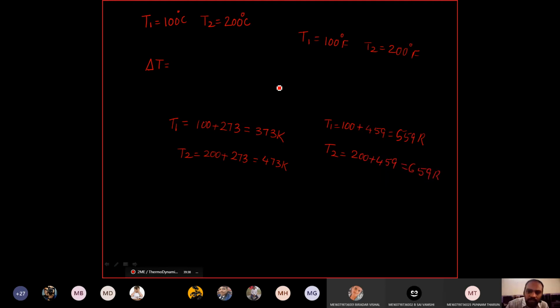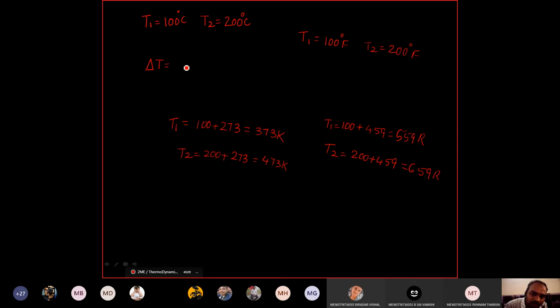Now, my doubt is, if I want to find the difference of temperature, can I do it directly in the centigrade system, or should I convert to the Kelvin system? If you remember the previous slide, whenever you are doing problems, you should convert all the units to the absolute system. Yes or no? Yes, sir. But whenever there is a difference of temperature, whether it is in the Celsius system or Kelvin system, there is not much difference.